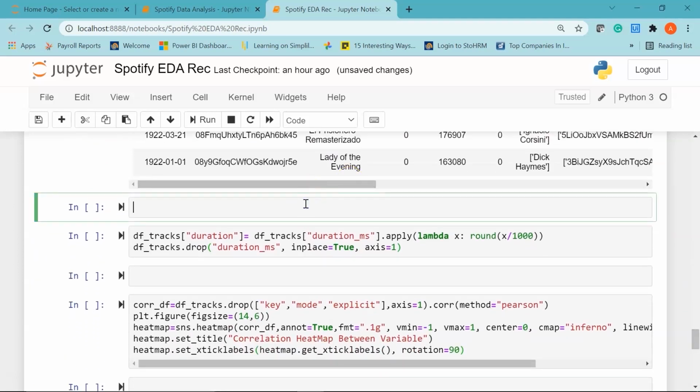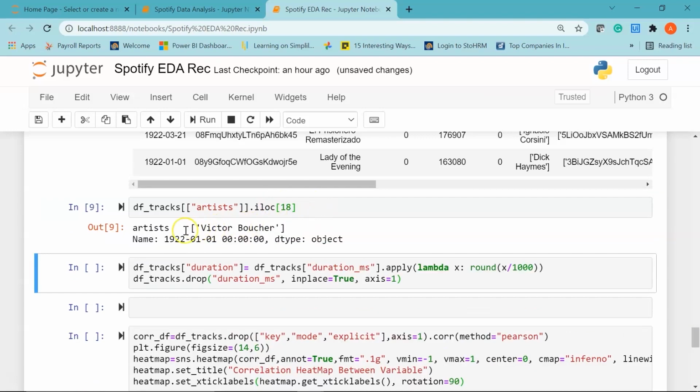So suppose you want to check the artist at the 18th row in our dataset. You can use the index location method for that. Let me show you how to filter only specific rows of information from the dataset. I'll use my data frame df_tracks, and using double square brackets I'll say my column name, which is artist, and I'll use the index location method and say, let's say I want to check the artist who is present in the 18th row in my dataset. So I'll use iloc 18. If I run it, the artist's name is Victor Boucher. Cool.